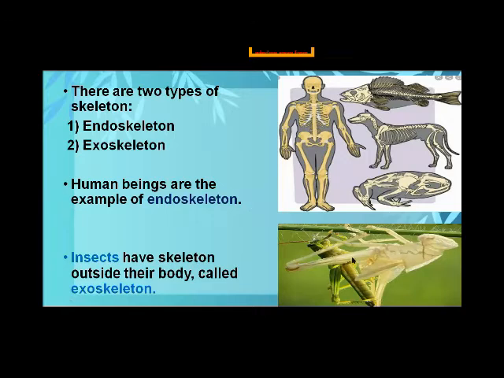Okay, now the next is the insects. There's a hard covering. Sometimes you observe the black part of the insect, the ant, mixed with the sand. Observe it. Yes, so they have the skeleton outside their body. Okay, and this type of skeleton is called the exoskeleton. Keep it up. Very good, Subhan. Okay, now we come to the next slide.